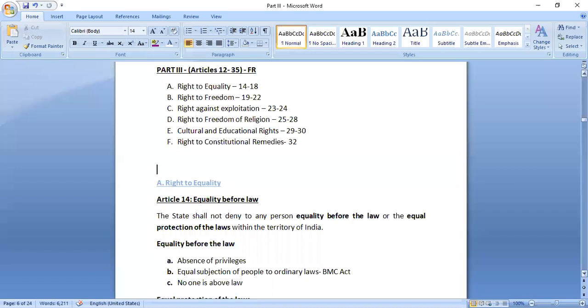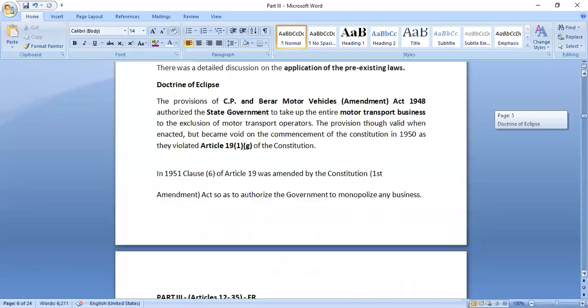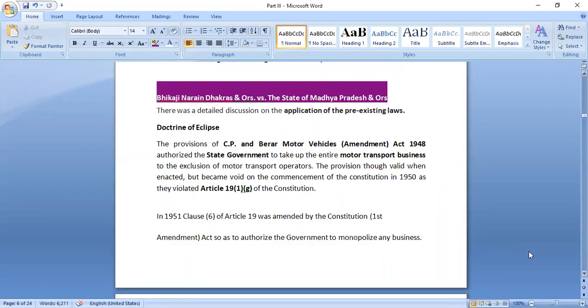See, for Article 13 also, whatever cases I have given, these cases are basically to help you understand the concepts. So what you can do is just go through these cases and see what was basically held. For example, in this case, you do not need to remember this particular act which was considered invalid. What was this particular act? You don't need to remember those things.